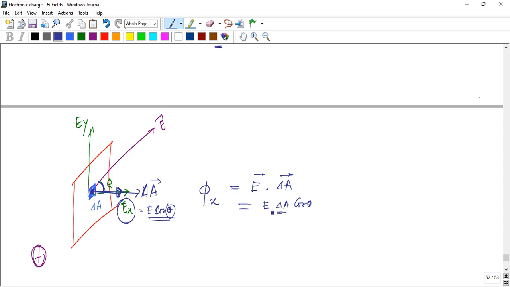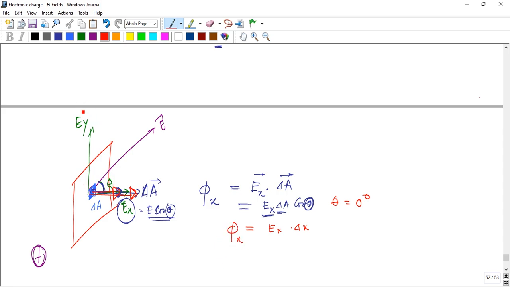Ex is the x component, and theta is the angle. If Ex and the area vector are in the same direction, both parallel, then theta is 0 degrees and cos 0 is 1, so Ex times delta A is phi x.